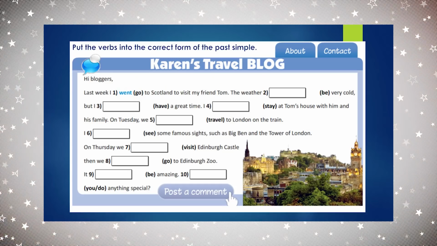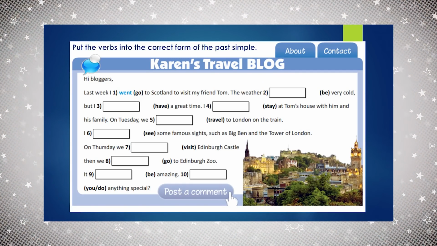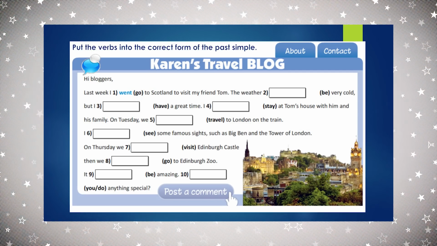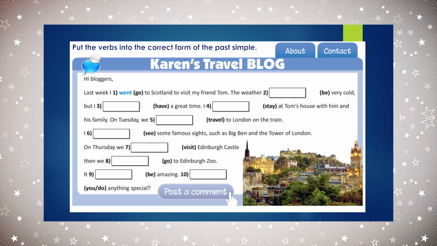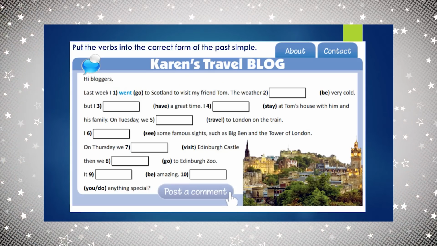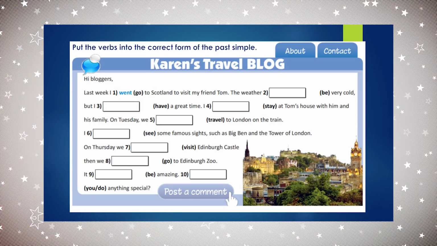It's went. So we went to Edinburgh Zoo. And the last sentence. It. Again, the verb be. So it was amazing. And there is a question. Help me with the question. In the past simple for the question, we need the auxiliary verb did. So, did you do anything special?